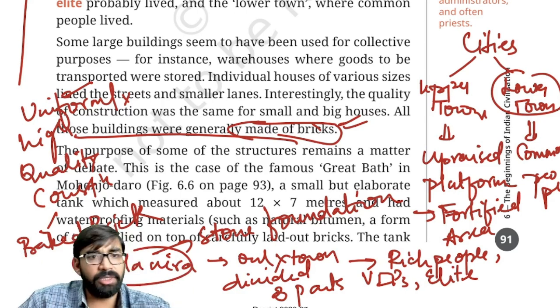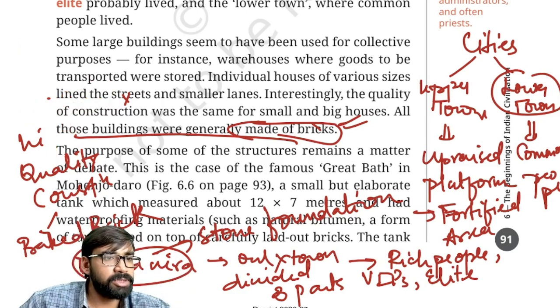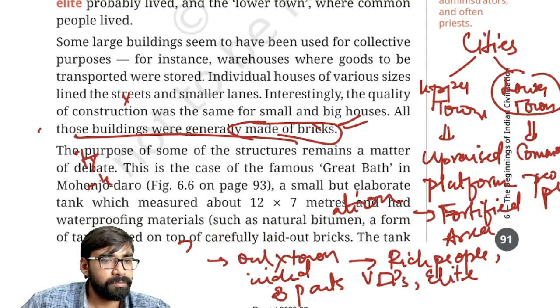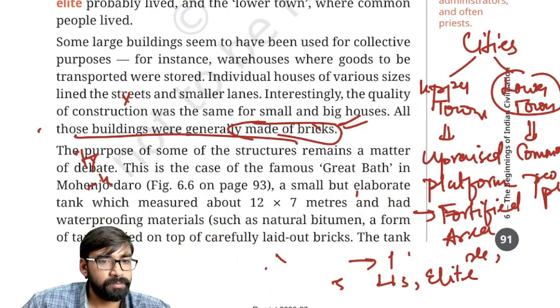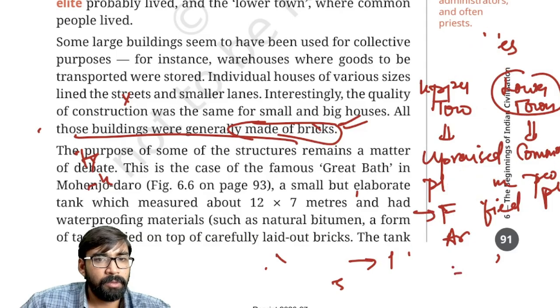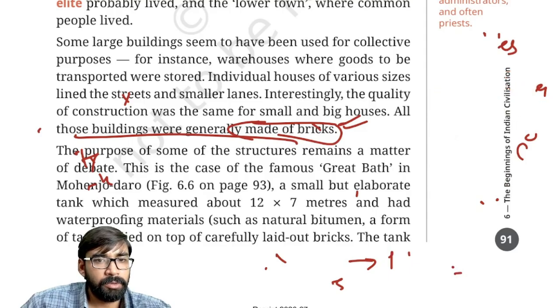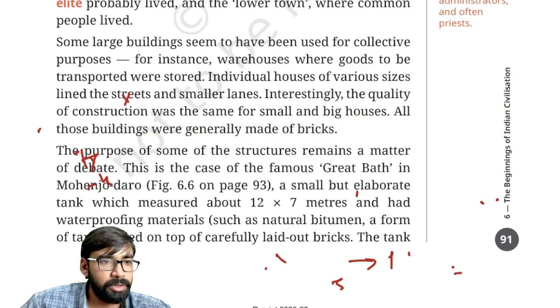Now we need to discuss the important structures in IVC. I hope this much is clear. So now try to understand important structures. Clear?